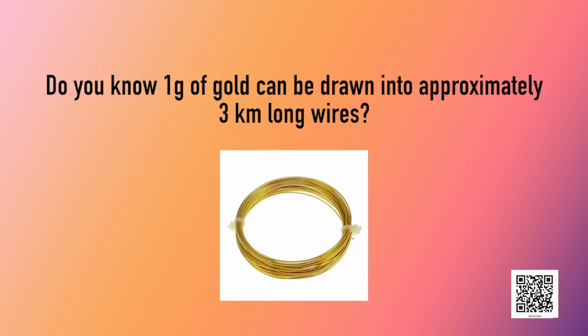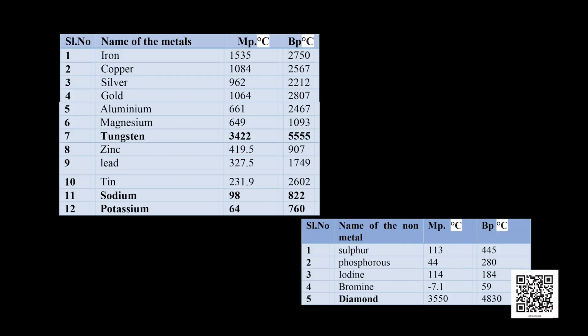Do you know 1 gram of gold can be drawn into approximately 3 kilometer long wires? Look at the table which shows the melting points and boiling points of metals and non-metals. Metals generally have a high melting point when compared with that of non-metals. An exception to this is sodium and potassium. They are soft metals with low melting points.